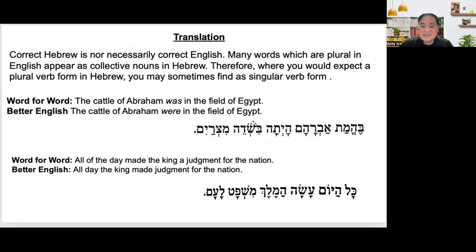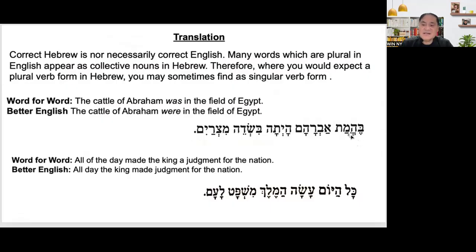Okay, but look at the translation. The better English: the cattle of Abraham were in the field of Egypt. Because in Hebrew, look at that. Behemoth is plural. Okay, what is the singular for behemoth? Behemah.